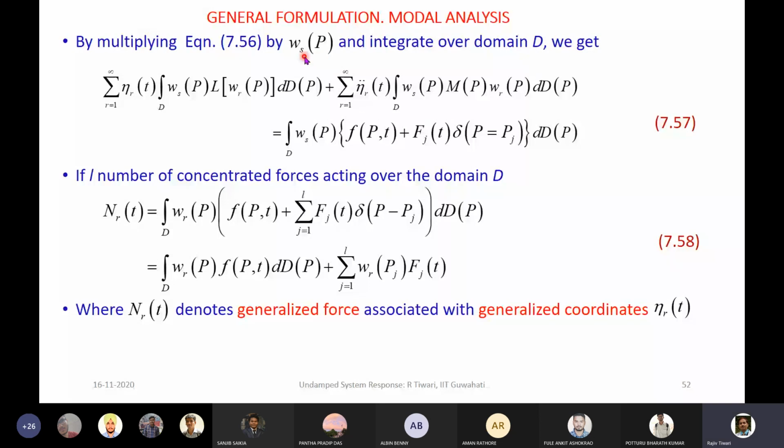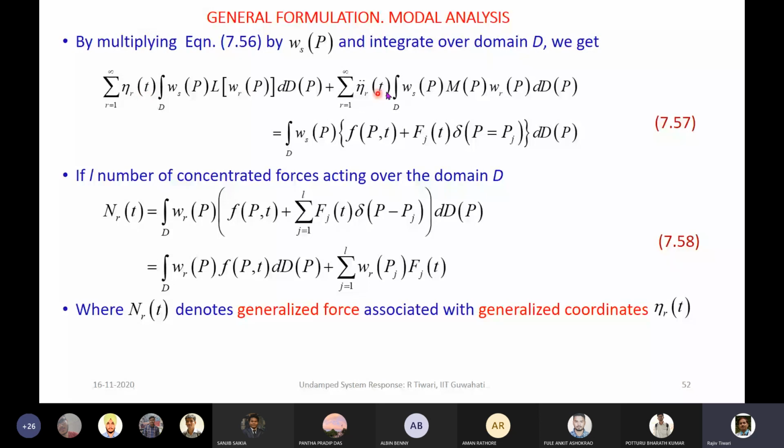So in the previous equation, we multiplied by this. So this is the multiplication, and we are integrating over the domain. The integration is with respect to P only, so the time term will not come in the integration. And when we integrate, the time term will come out.